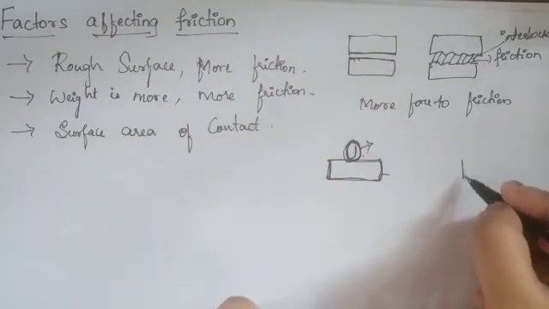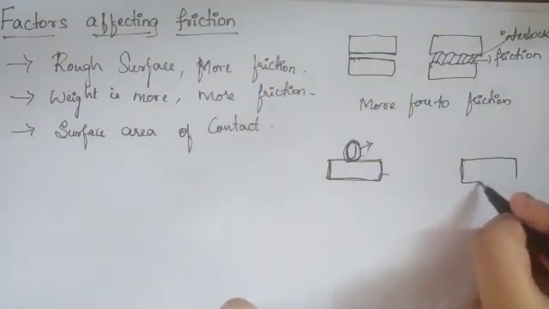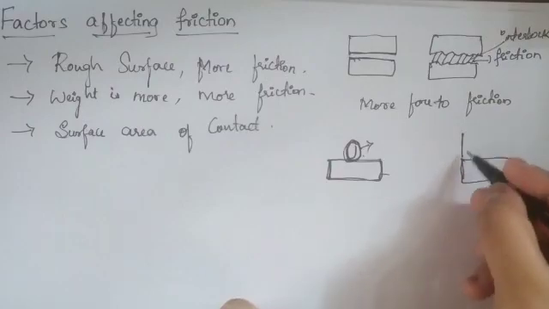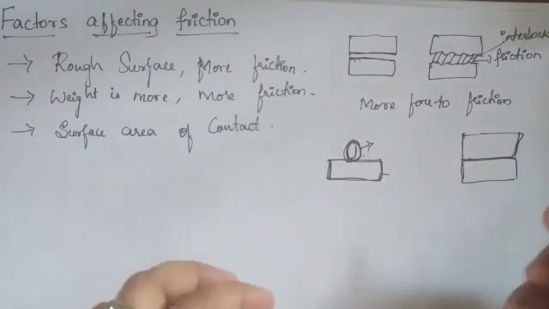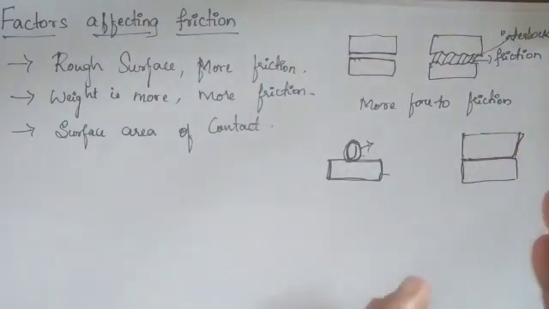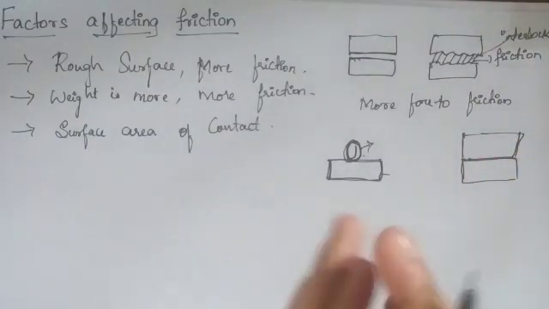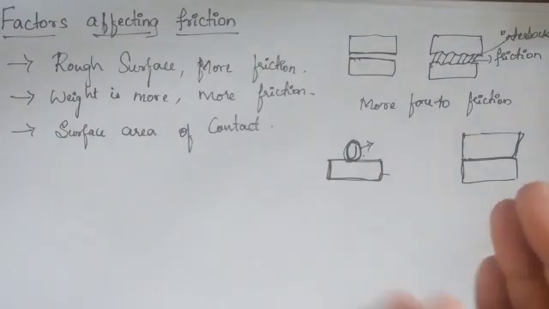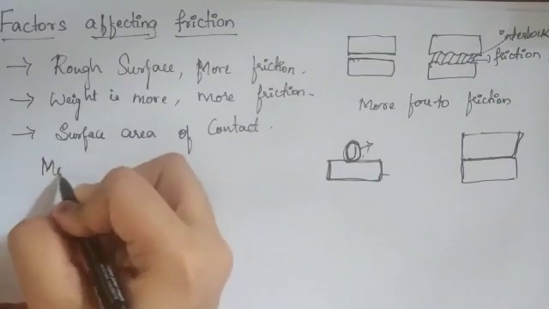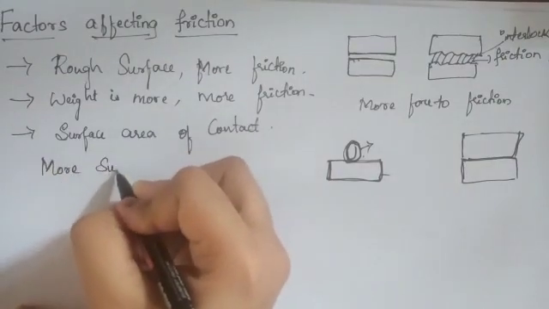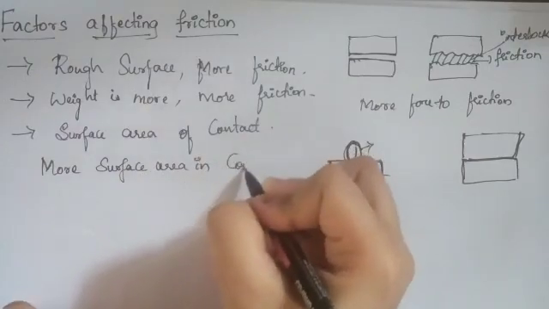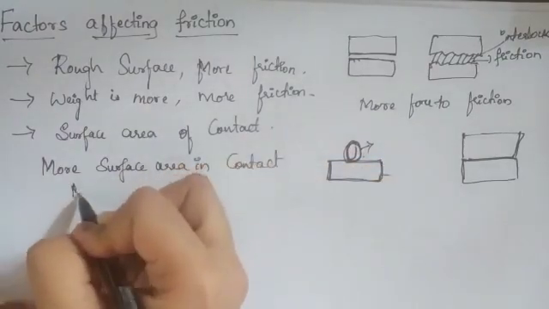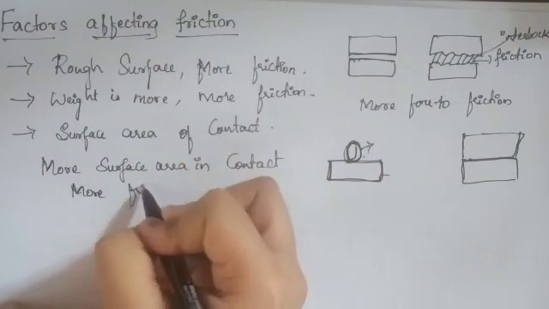Similarly, I'll consider another one, two objects like this. Say the area of both the surfaces is the same. The more the surface area in contact with each other, the more will be the friction. So more surface area in contact means more friction. Got it?